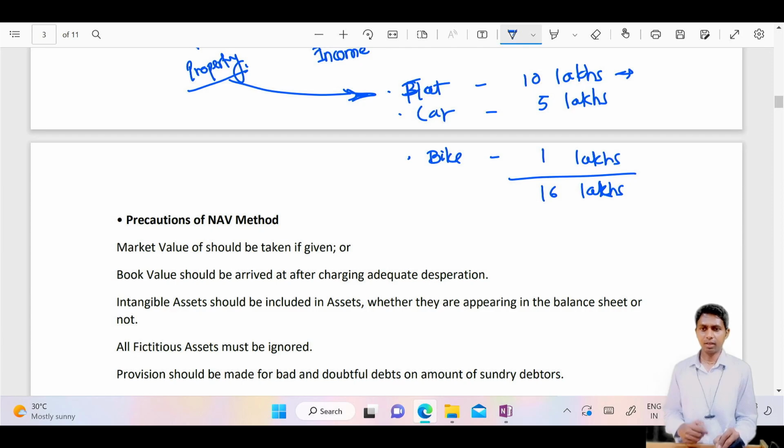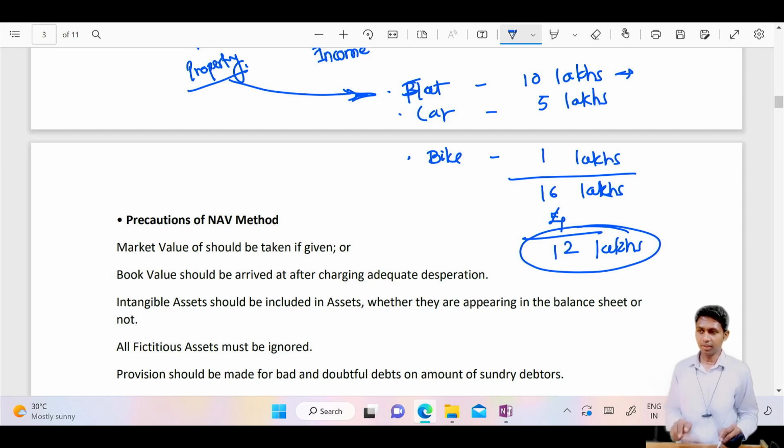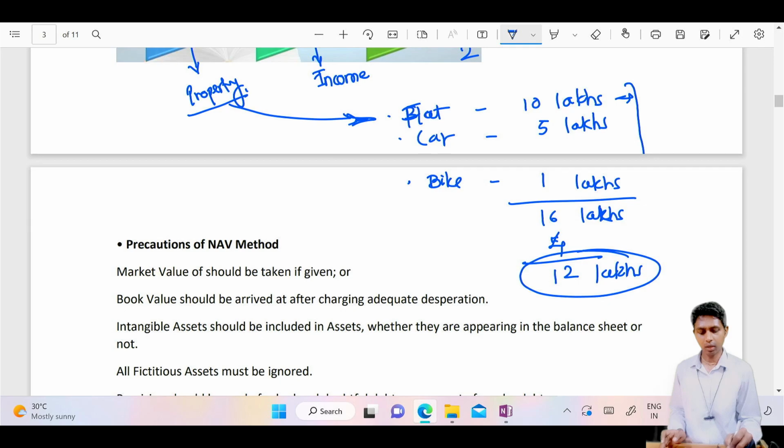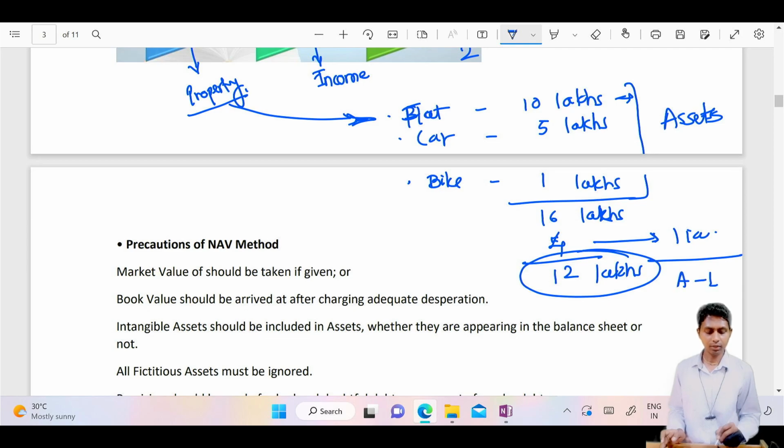Therefore, if anyone asks, you should tell that person your net property, not just the gross property. Suppose you have taken a 4 lakh rupees loan, then your property would become 12 lakhs. Correct. And similarly, in this valuation, we calculate net property, not the gross property. Then what is gross property for a company? Gross property means the total of your assets. And what is this loan? Loan means your liability. And net property means assets minus liabilities.